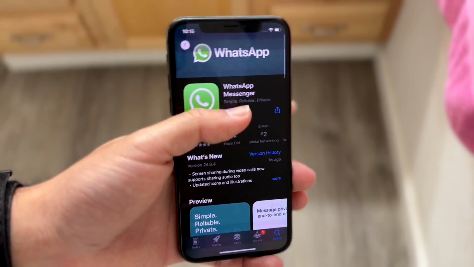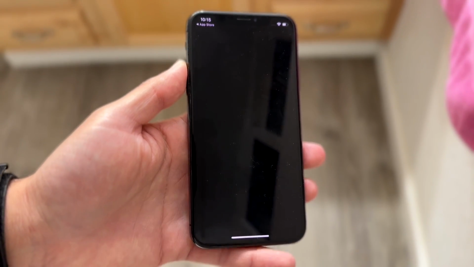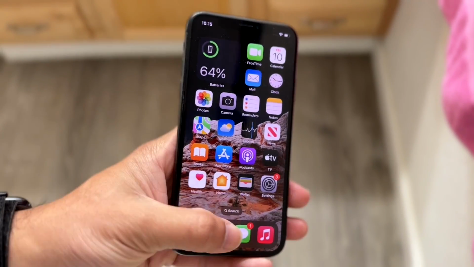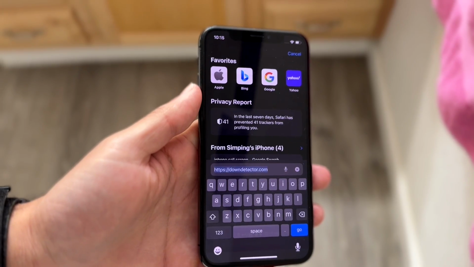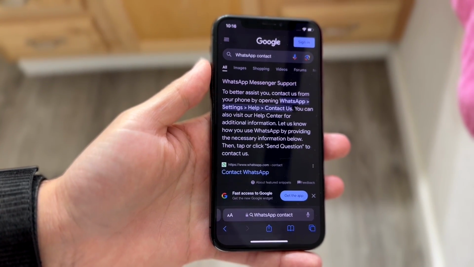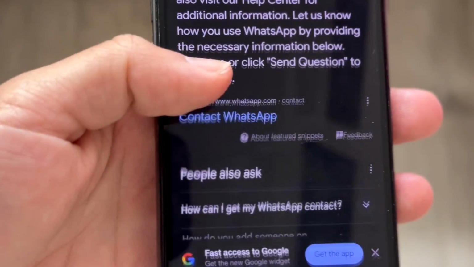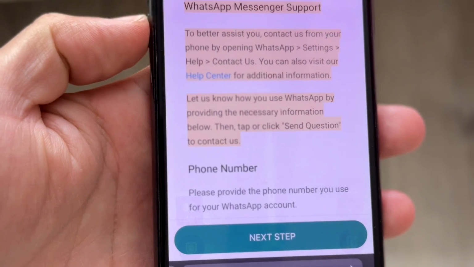Now, if you're looking at it and you're like, hey, it should have never been banned, there's still issues going on with it. Well, the first thing you can do, if you get that little panel that says your WhatsApp account is banned, is make your way over to Google, Safari browser, Google Chrome, whatever, and search up WhatsApp contact, just like this. There should be a little panel that'll come up right here that will allow you to contact WhatsApp. So you want to tap on that contact WhatsApp panel.